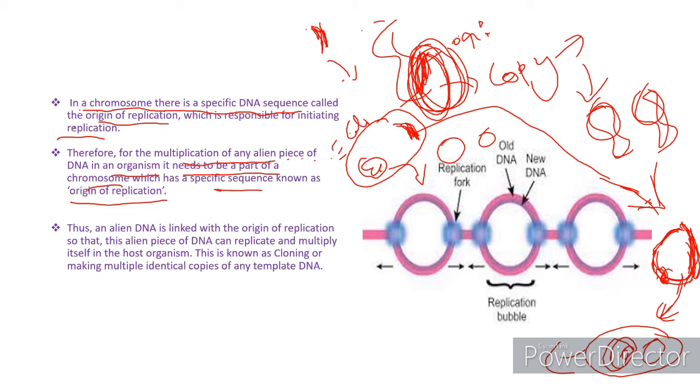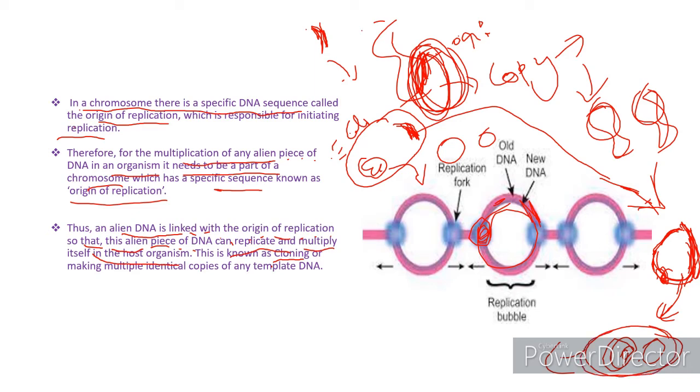happened. This is the old DNA, this is the new DNA, and this is the origin of replication in the plasmid. Thus, an alien DNA is linked with the origin of replication so that this alien piece of DNA can replicate and multiply itself in the host organism. This can replicate inside the host organism. This is known as cloning.